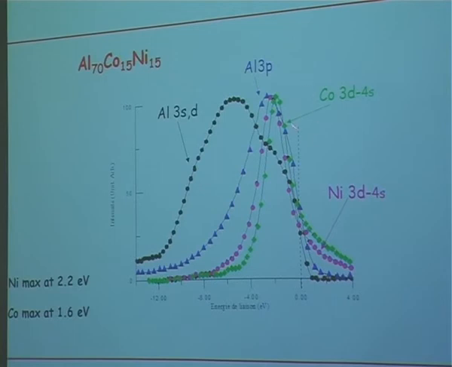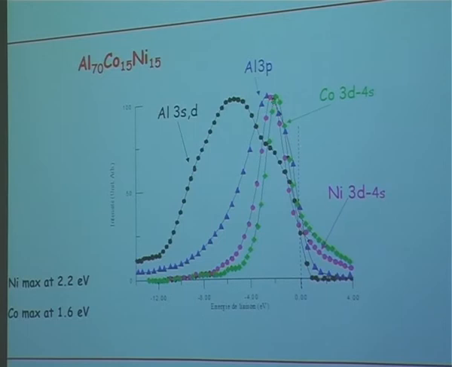And in that case, we have something which is a little bit different. The curve with the green diamonds corresponds to cobalt. The one with the purple dots corresponds to nickel. The blue triangles are for aluminum 3P, and the black dots aluminum 3SD. So here there is something which is quite new with respect to what we have seen before. The P states, the nickel D states, and the cobalt D states, they do not overlap. They are slightly separated.